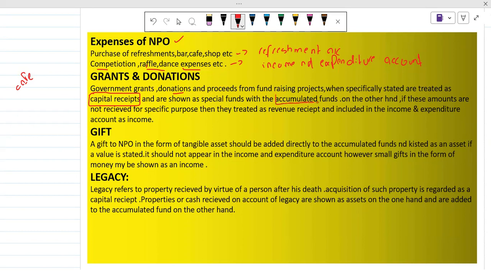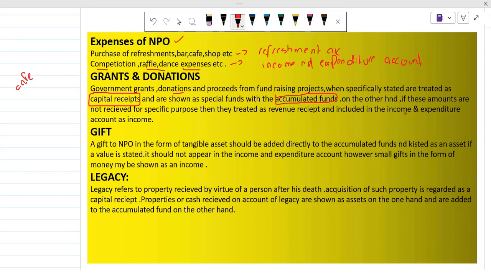So the accumulated fund is just the capital for the NPO. We just discussed above, when talking about the differences between terminologies, the accumulated funds there.